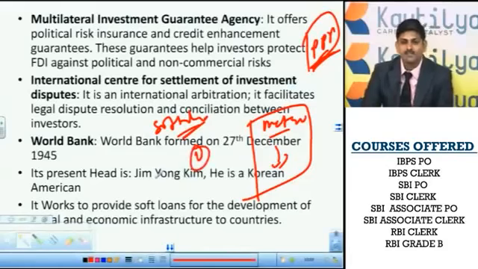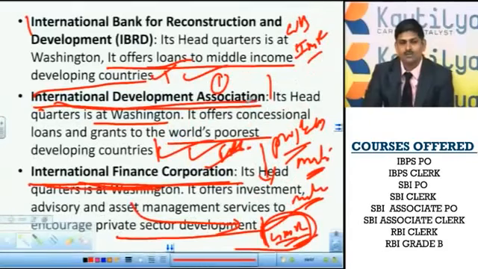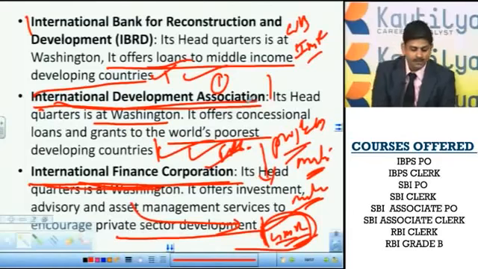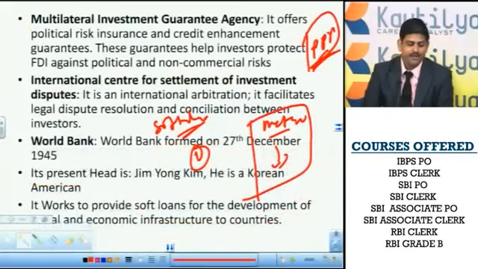Candidates must choose answers very carefully if this is asked. Suppose the question is: which of the following World Bank group institutions helps poor countries by providing loans? Here, International Development Association should be the answer. Straight away candidates tend to answer either IBRD or IFC. Or, which of the following World Bank group institutions helps private companies financially? Then you must answer IFC, International Finance Corporation. That's the appropriate answer. For each and every task, different organizations are there.